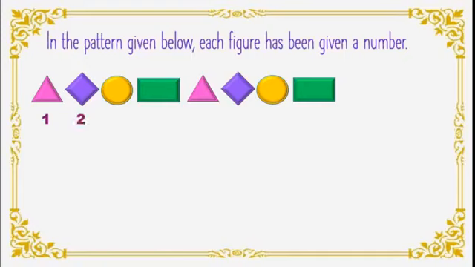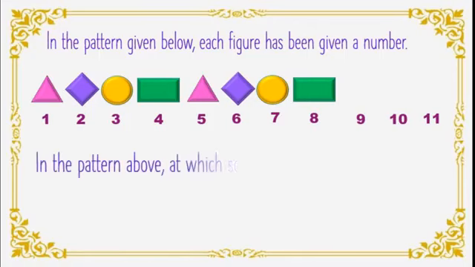We will give 2 to the diamond, then 3 to the circle, 4 to the rectangle. Again triangle is there, so it will get 5th number. Then 6th, 7th, 8th. Then again I will give number 9, 10, 11.